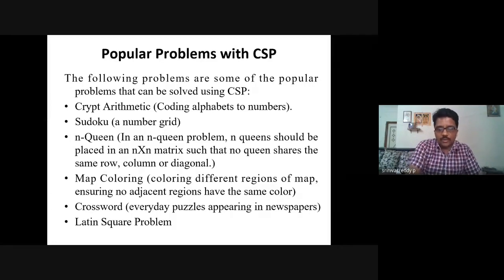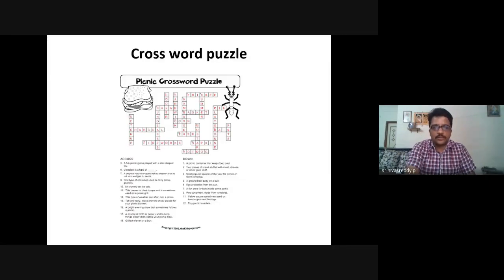And you might have come across the Latin square problem also, which we are going to discuss in the upcoming classes. Okay, so these are the applications of constraint satisfaction problem. We'll see one thing here. We just discussed the crossword problem, right?